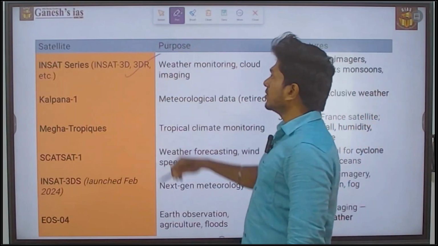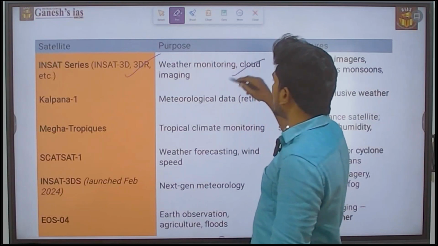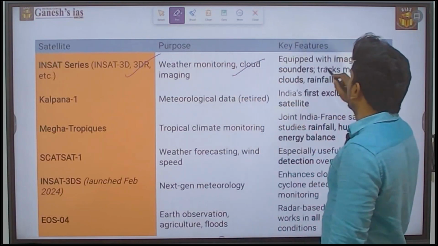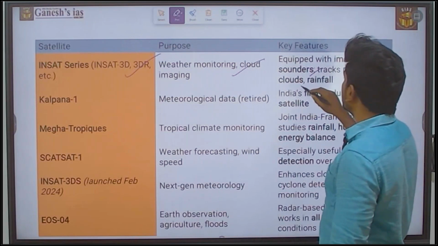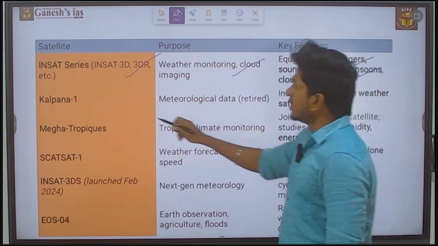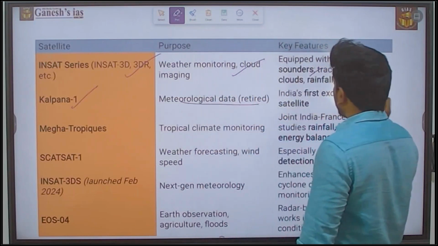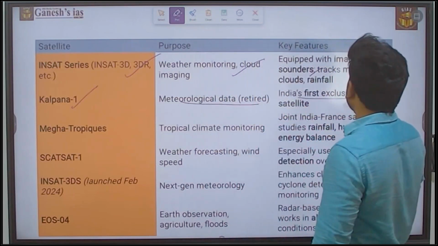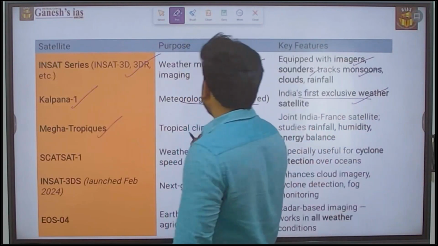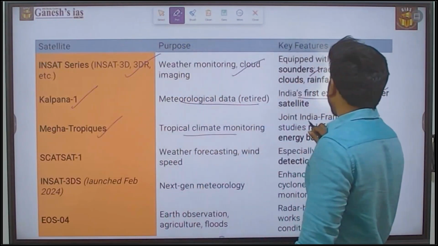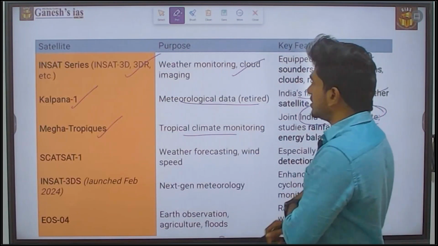INSAT series, INSAT 3D, 3DR, which is used for weather monitoring and cloud imaging, equipped with imagers and sounder, tracks the monsoons, clouds and rainfall. Next is Kalpana 1. It is the meteorological satellite, which is actually a retired one, India's first exclusive weather satellite. Next, Megha-Tropiques. Tropical climate monitoring, a joint India and France satellite that studies rainfall, humidity and the energy balance.